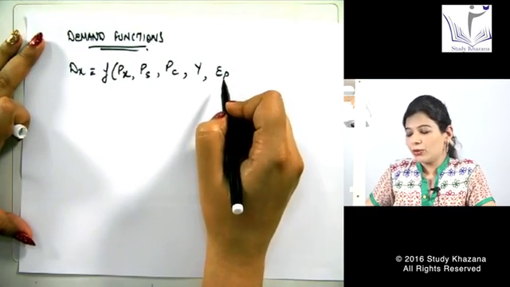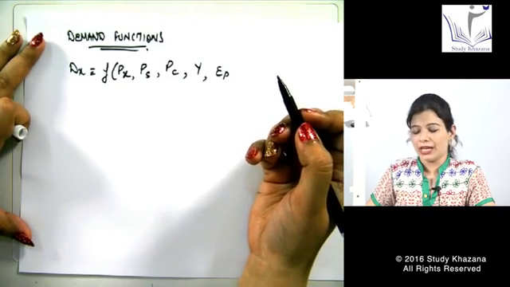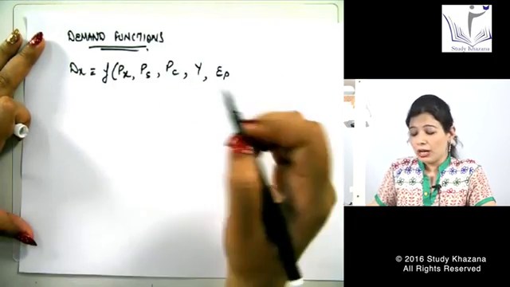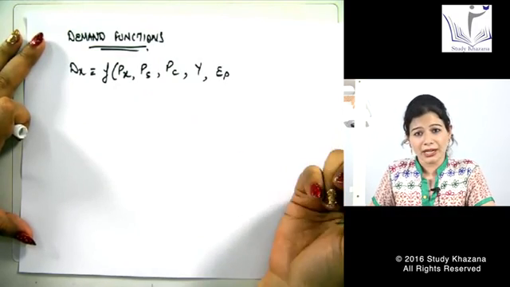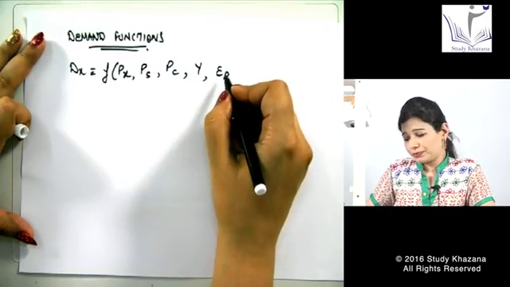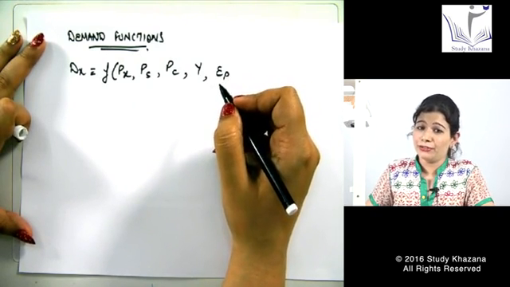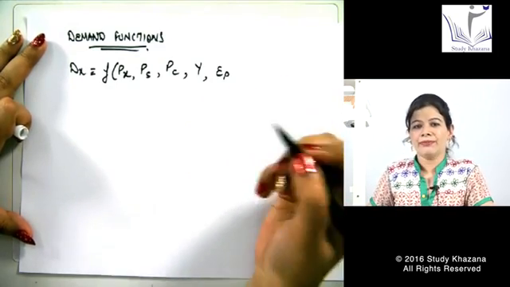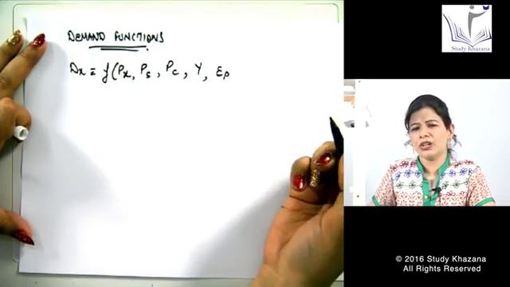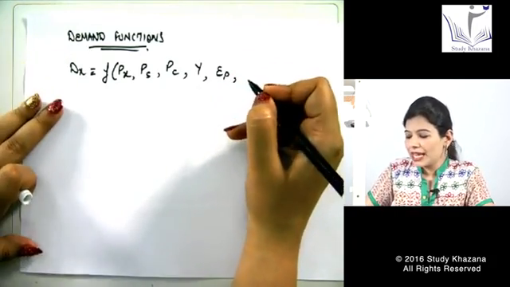So we need to consider what will be the expected price of the product in the future, and according to that we see what would be the effect on that demand. So for example, if the price is expected to decline in the future, what I'll do is skip the demand for today and think I'll buy the product tomorrow when the price will decline. Fine. So this is EP.